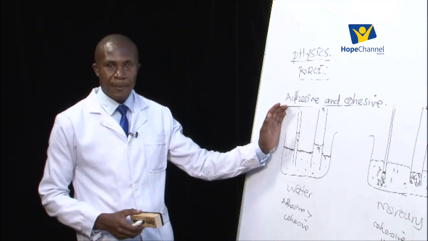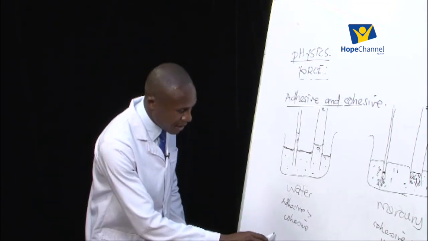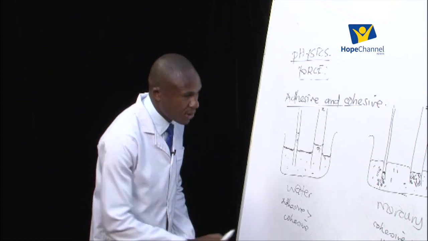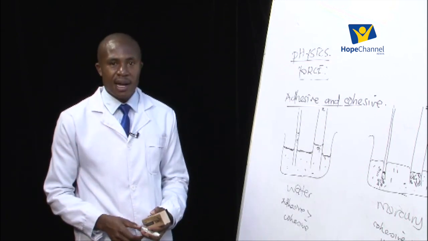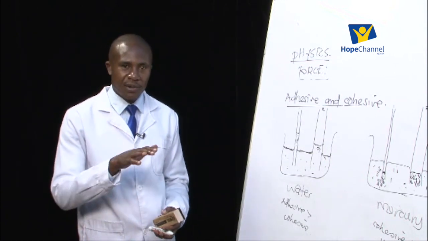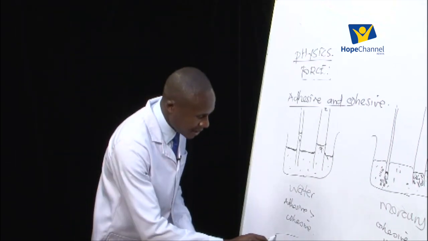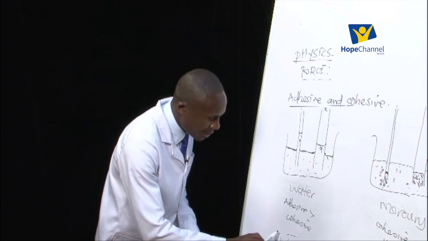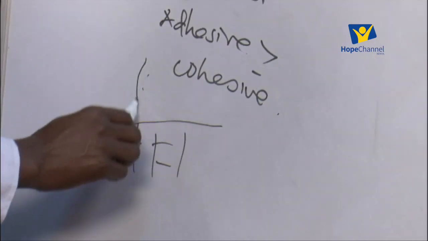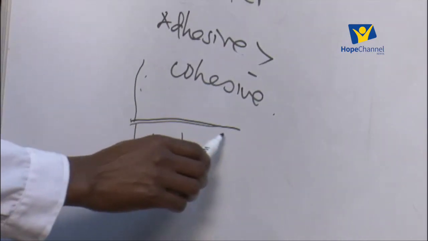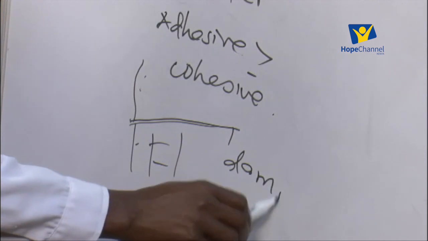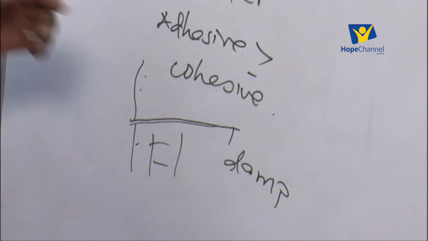For example, we talk of the damp courses that are placed above the foundations in the case of construction for buildings. You must have seen some, if this was the foundation of a building, before the wall is constructed up here, there is usually a damp course. There is a piece of a nylon paper that is placed there.